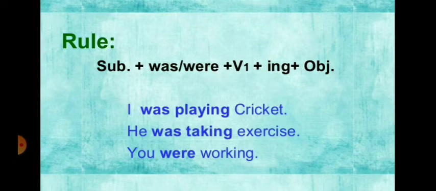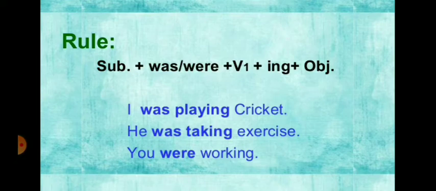In these three examples, the subjects of these three sentences are of different number and person. The subject of the first sentence is I of first person. The subject of the second sentence is he of third person, and the subject of the third sentence is you of second person.